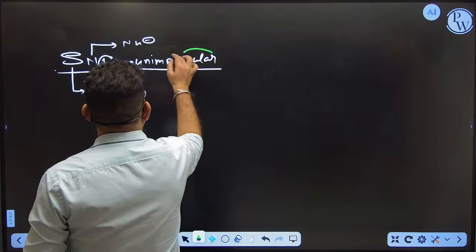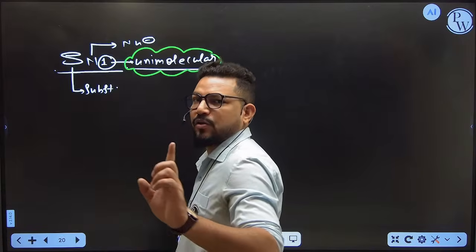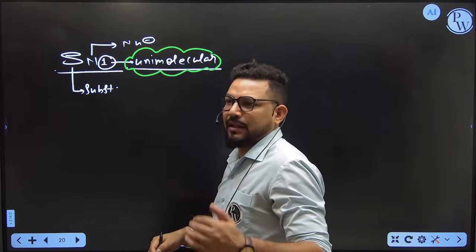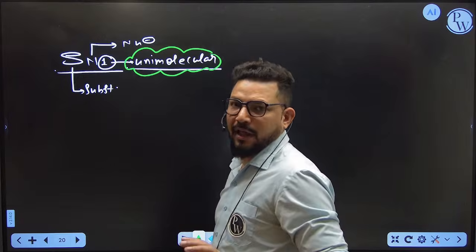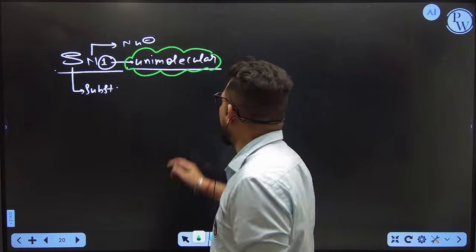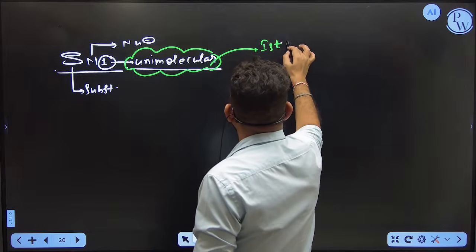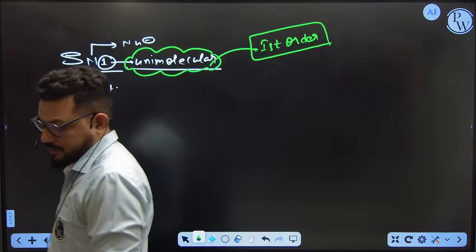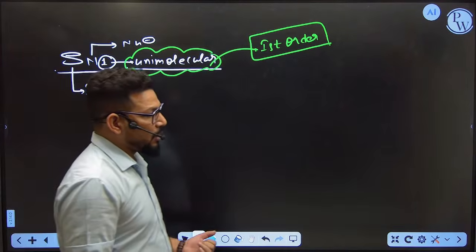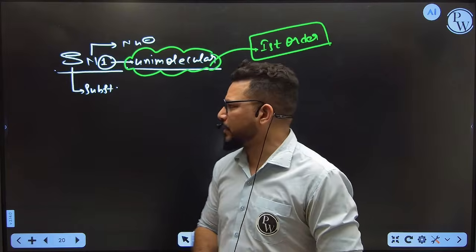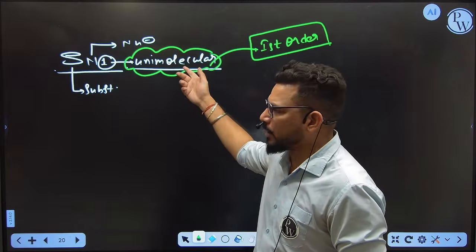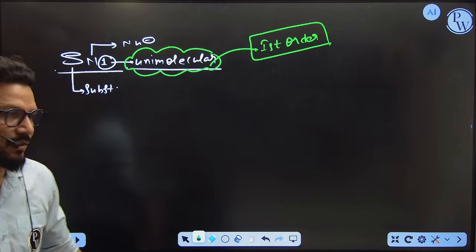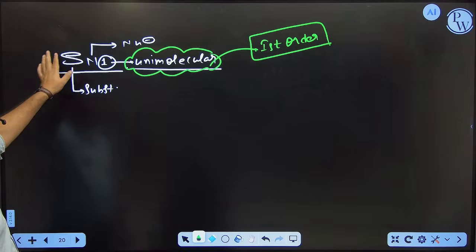If it is called unimolecular, that means only one molecule is going to decide everything, and the whole reaction is going to depend on only one molecule. Then this is called which order of kinetics? First order kinetics. I think all of you are aware of first order kinetics from chemical kinetics. The whole and soul of the reaction depends on only one molecule, that's why it is called unimolecular, and that is first order kinetics. So the meaning is very simple: nucleophilic substitution by first order.